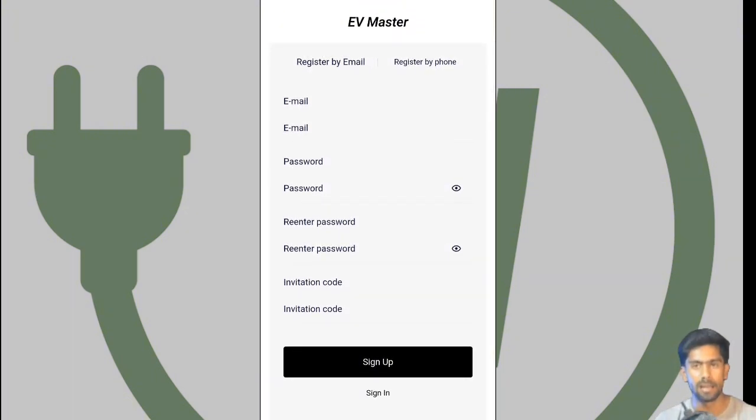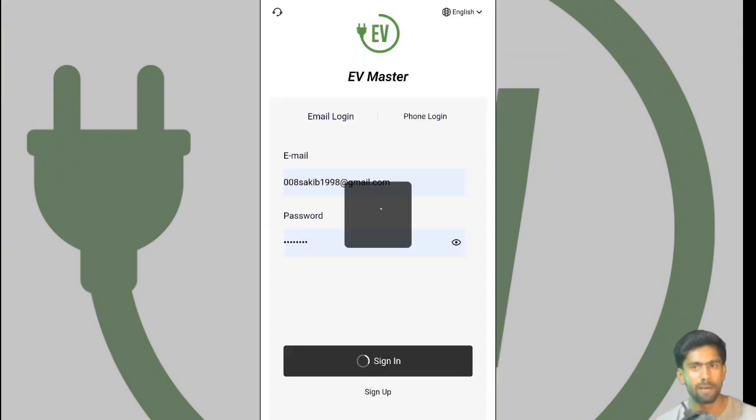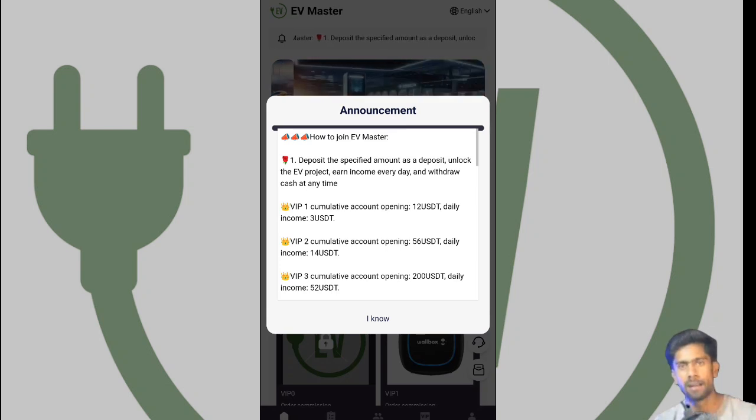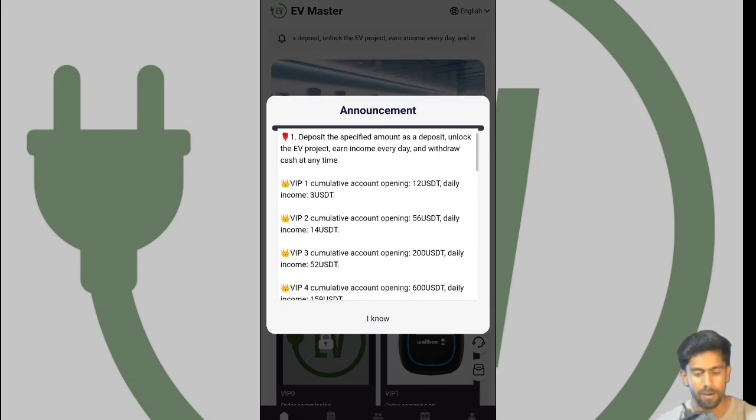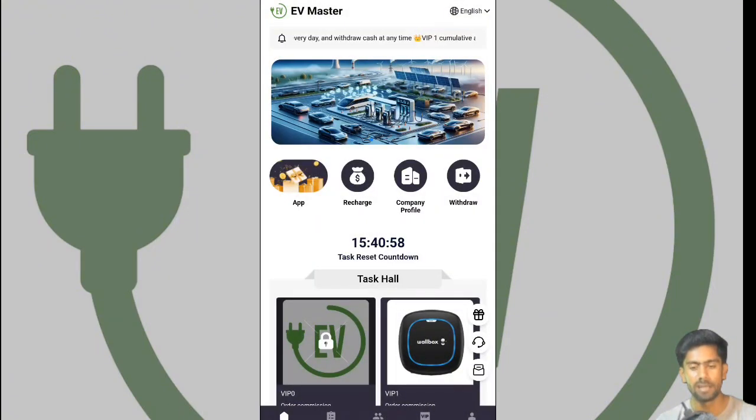First of all, you need to register. Input your email address, enter a password, and re-enter your password. The invitation code is taken automatically. My account is already completed, so I put in my details and click the sign in option. You can see the website name is EB Master, and the website details are here. If you deposit 2 USDT, you can earn 3 USDT regularly. After that, simply click the I know button.